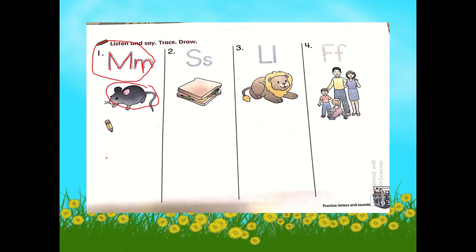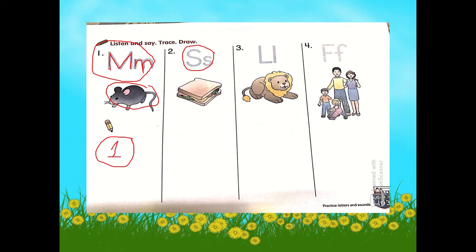So, draw the object here. Example, money. Money begins with the sound of the letter M, which is the M sound. So, let's say this is money, 1 real. Next, what letter is this?